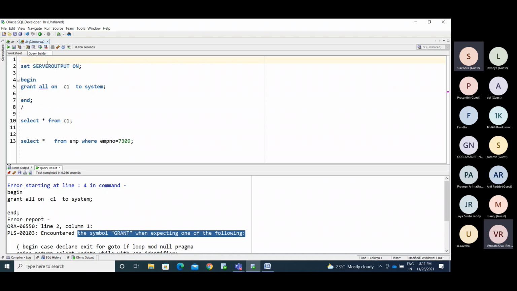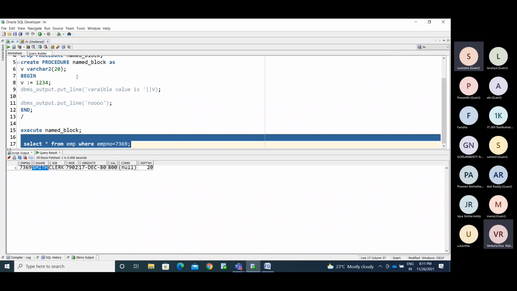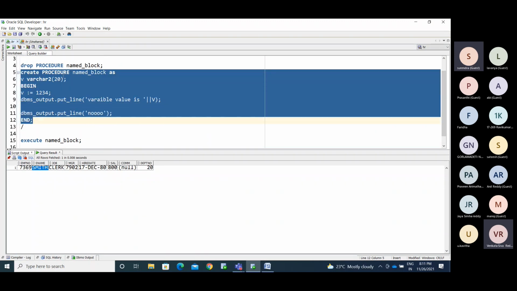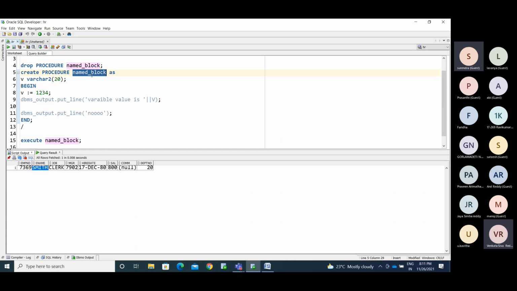We just name that a named block. So we created the procedure as a named block. In the named block, we have procedure and function. I mentioned a procedure as a named block, and mention a function here also. I will show you the things by tomorrow.